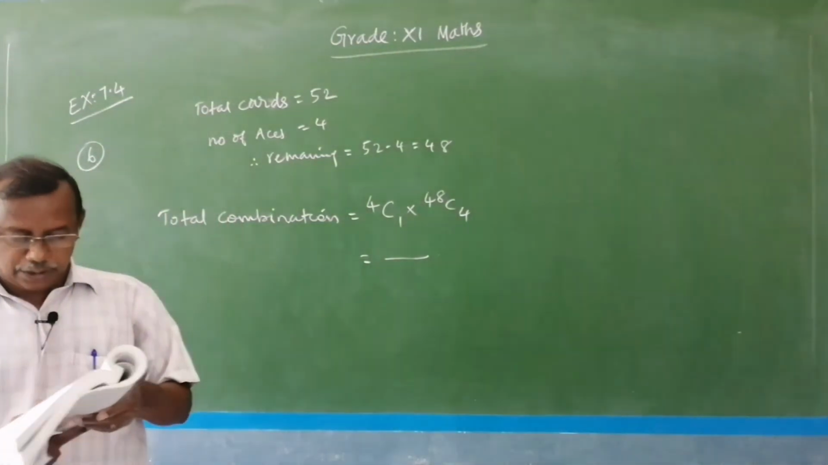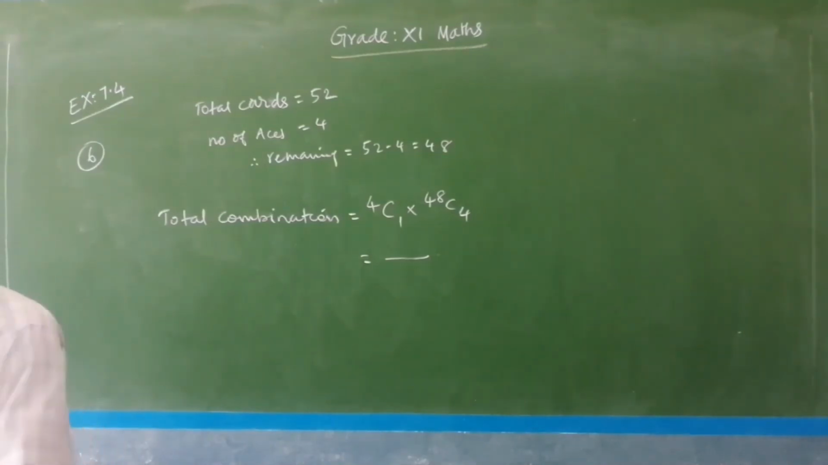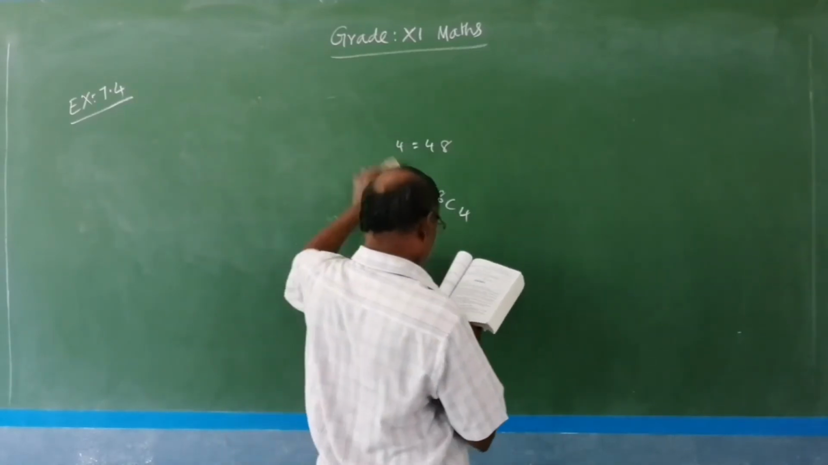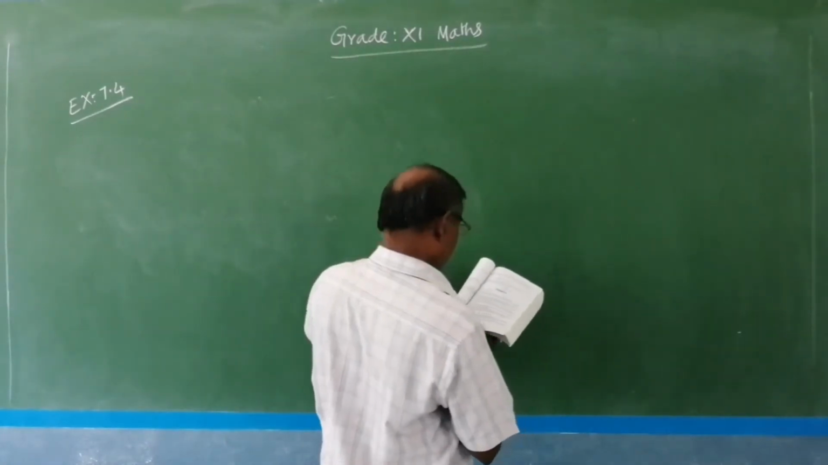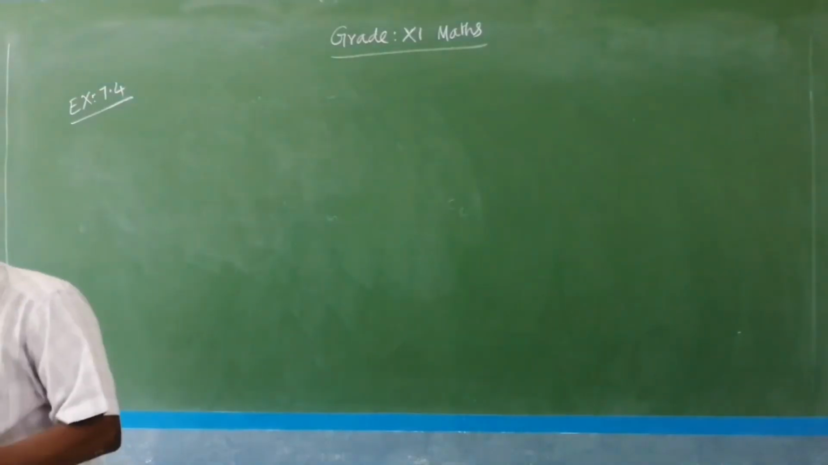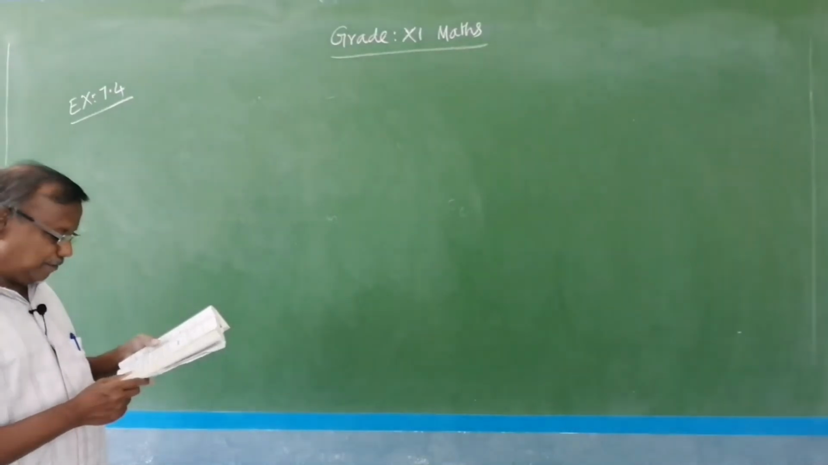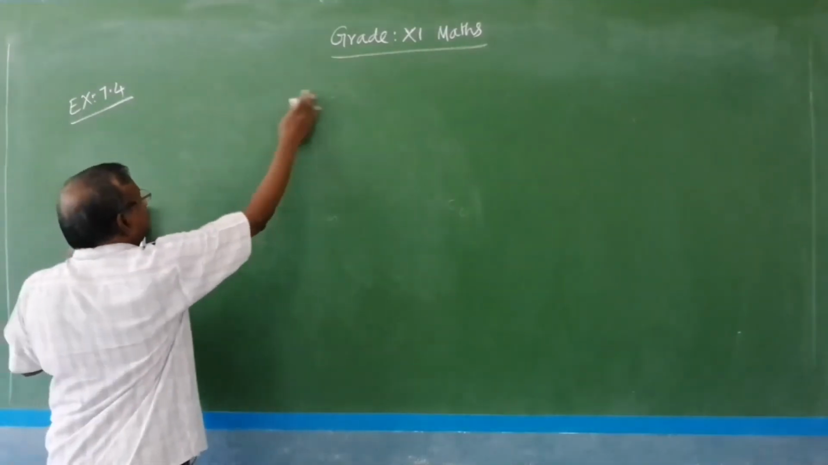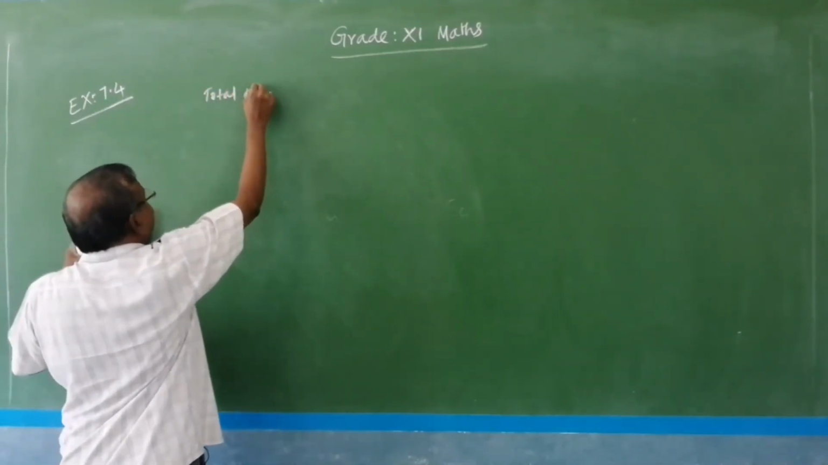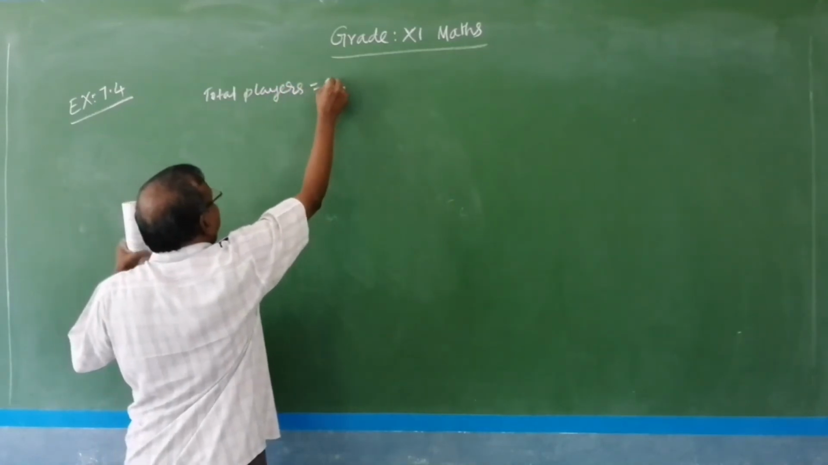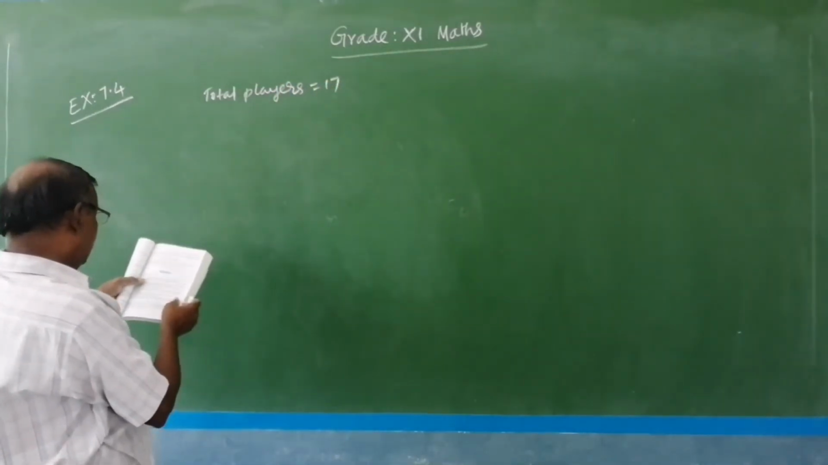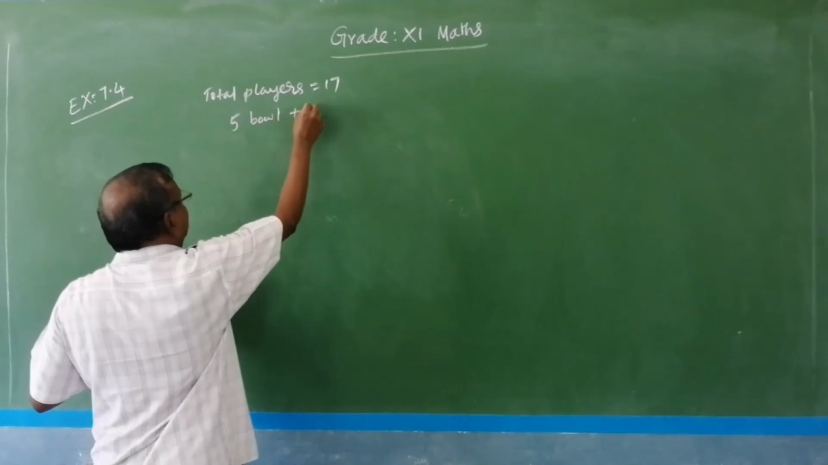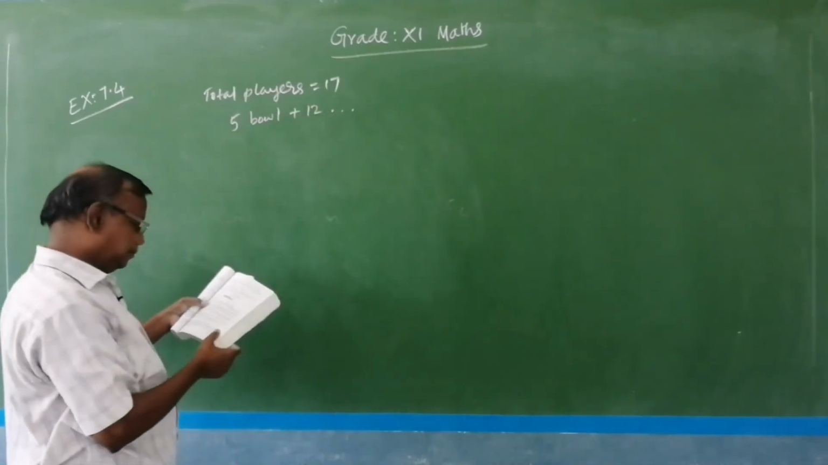And next one, question number 7. In how many ways can one select a cricket team of 11 from 17 players? Total players available are 17, in which only 5 players can bowl, plus the other 12 can bat.